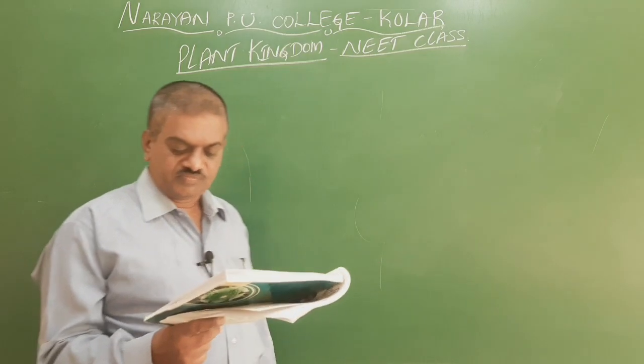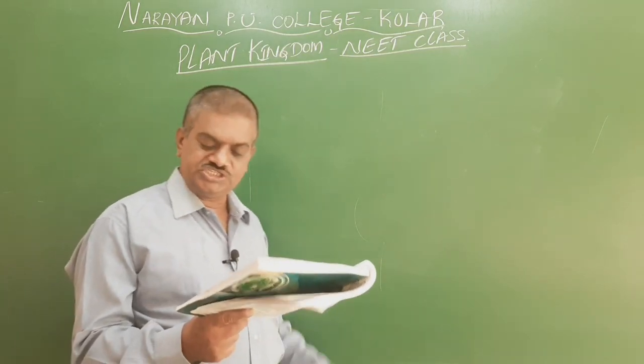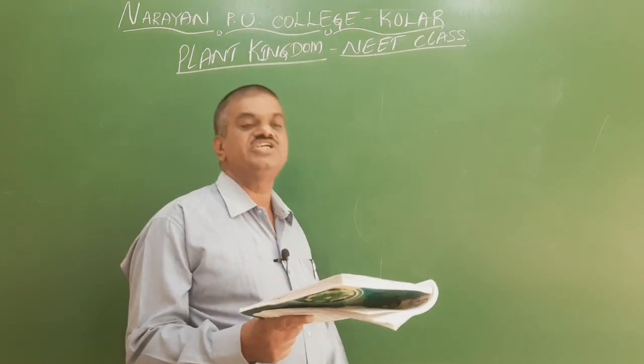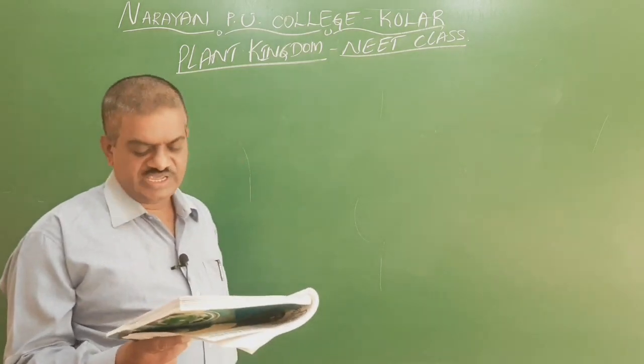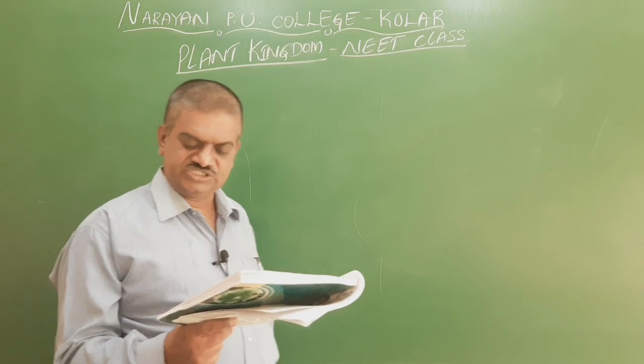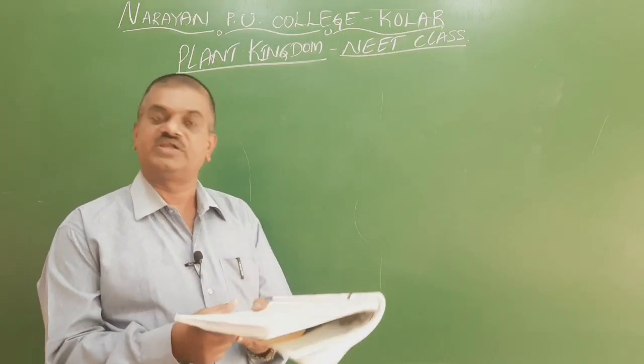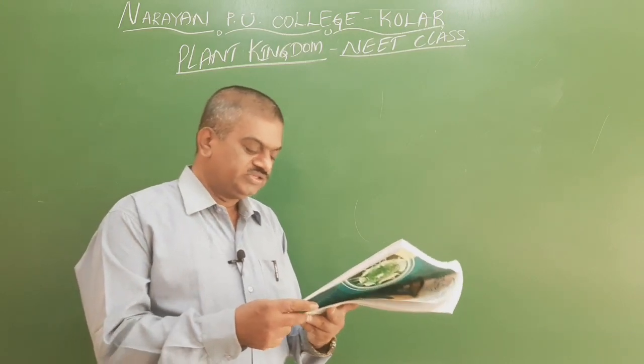Fourth option, a gametophyte, inconspicuous, or a structure formed after the fertilization in pteridophytes. So this is again wrong, because it says after the fertilization of pteridophytes. So this is not the right one. The third one is right. So we go for the 37th question.